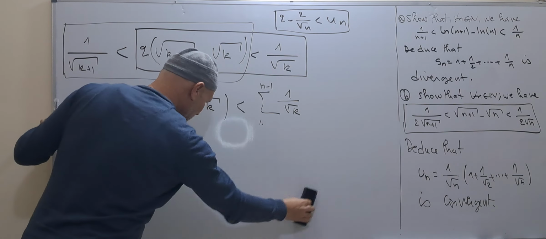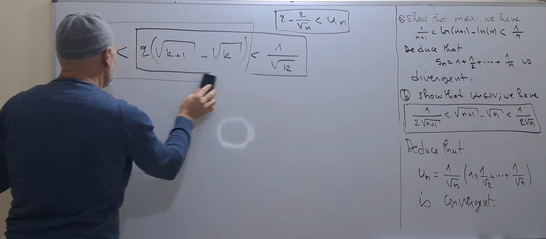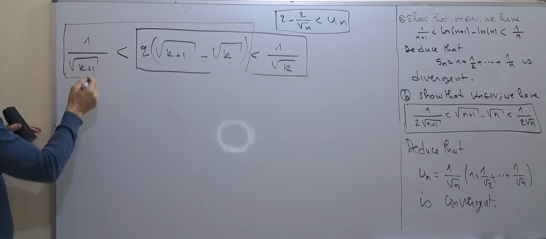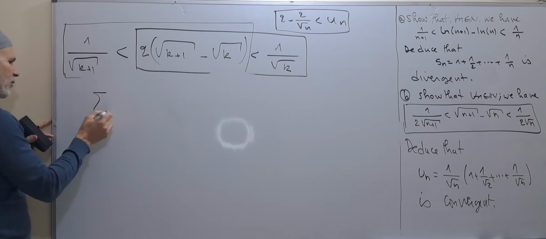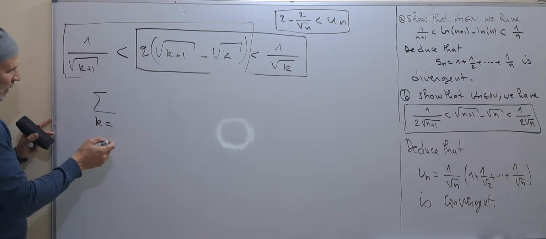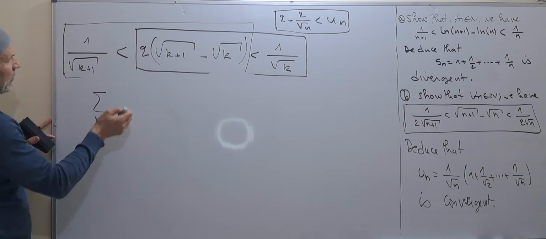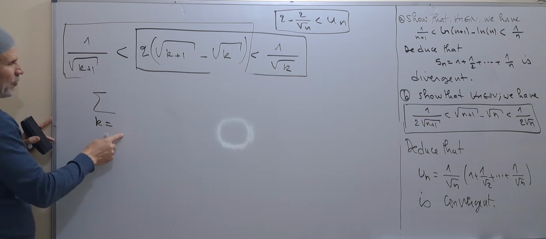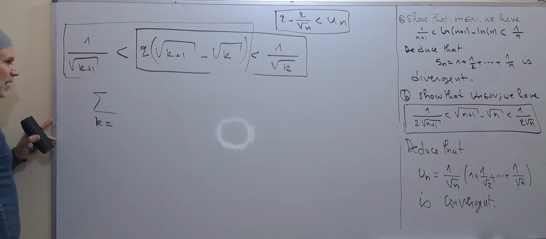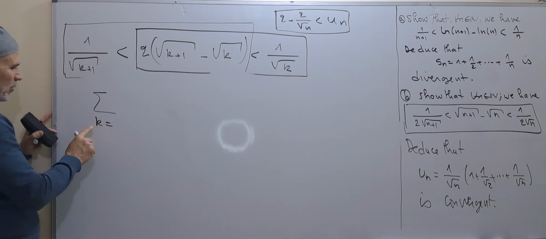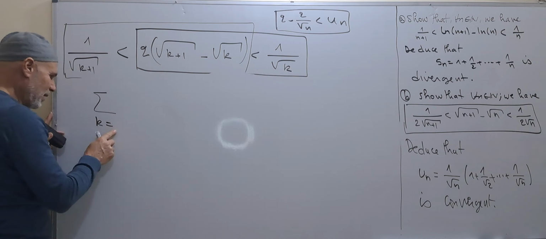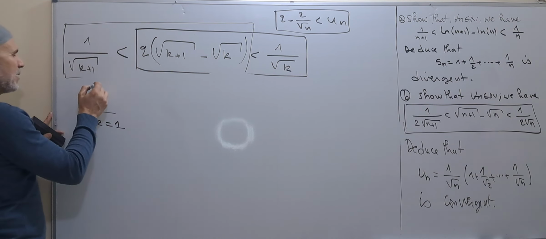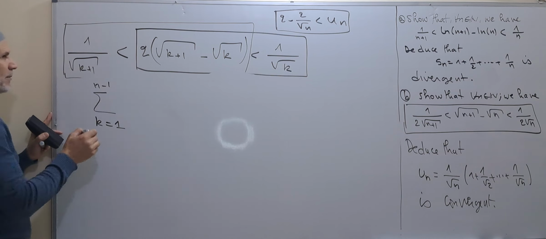Now we will use this other side and we will sum. So we sum from k equal, actually we can start from k equal to 0, but I will start from k equal to 1 until n minus 1.